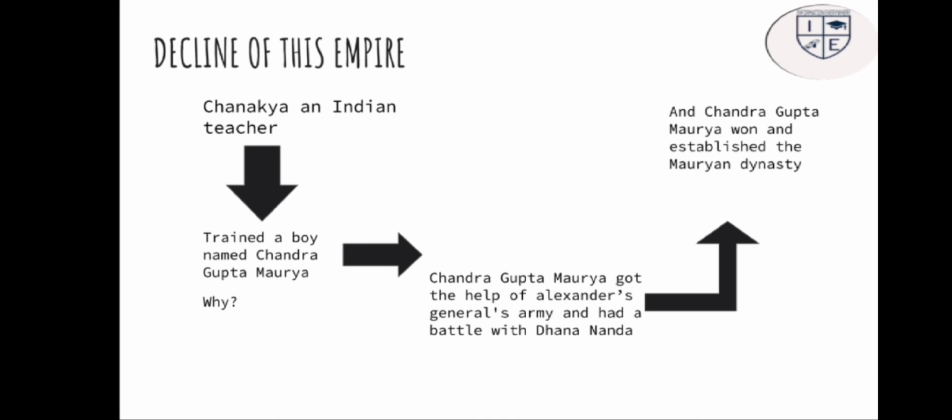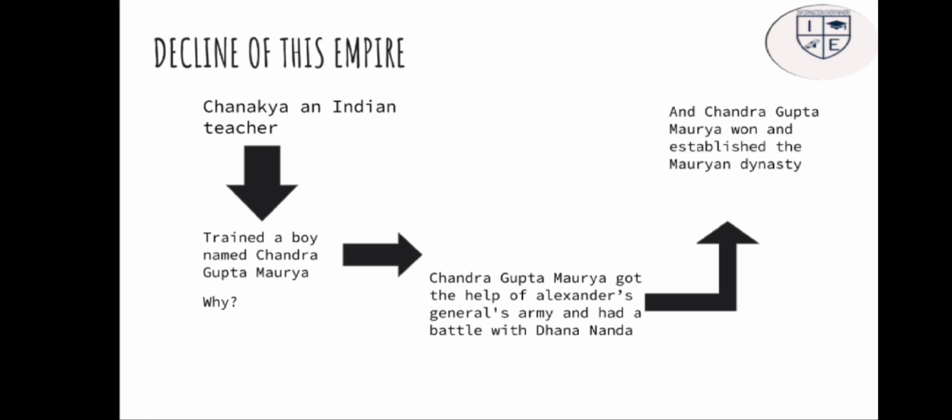Now you would be thinking why Alexander's army is involved here. It is because when Alexander came to India, his army refused to fight with Maghda. So when his army refused to fight with Maghda, he had to return to Macedonia.